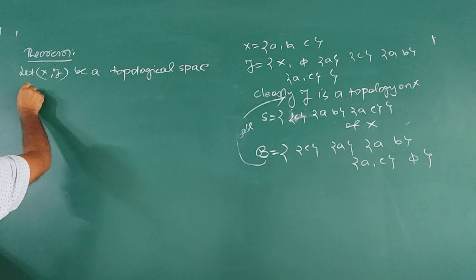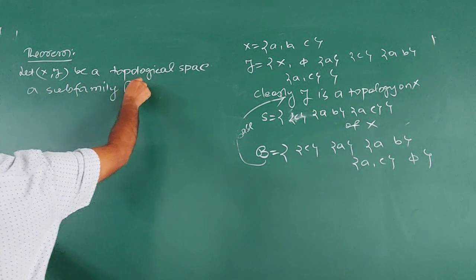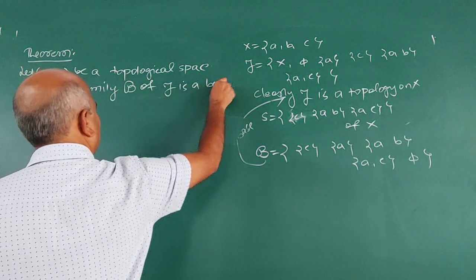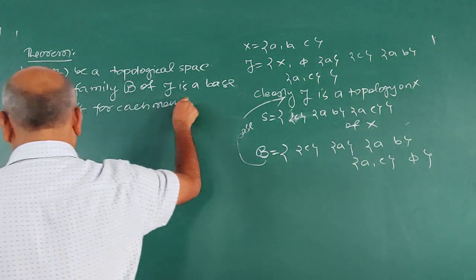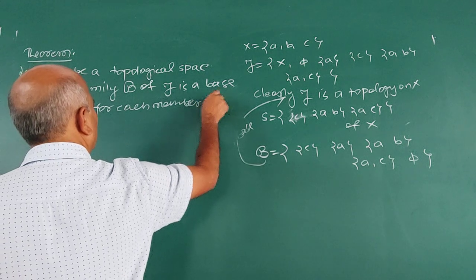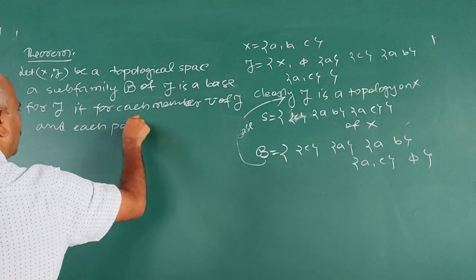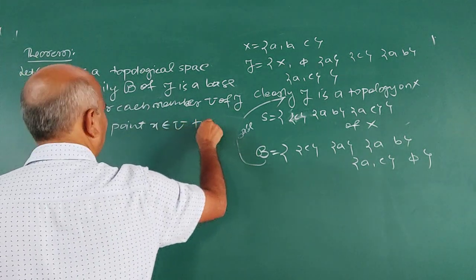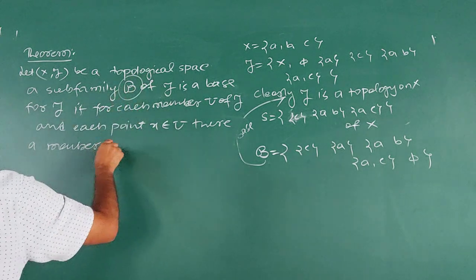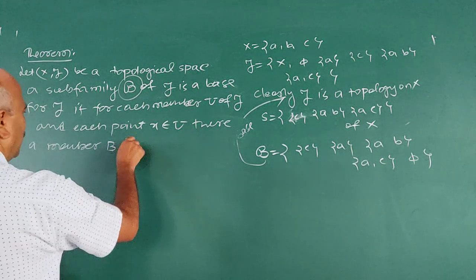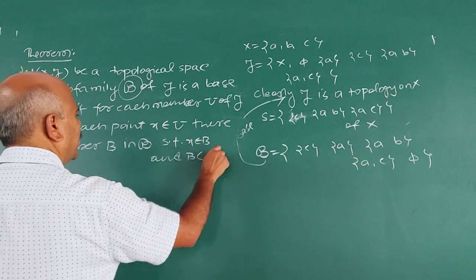Topological space. A subfamily B of tau is a base for tau if for each member U of tau, each member U of tau, and each point x belongs to U, there is a member B in B, such that x belongs to B and B is contained in U. The difference is, this is the family, the base; this is an individual member.